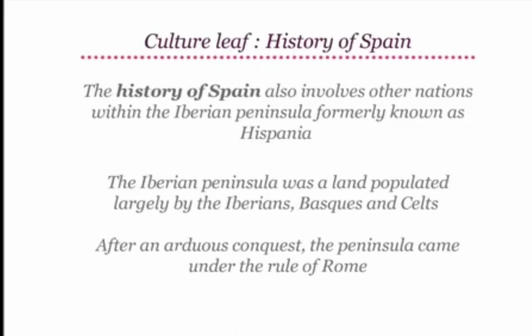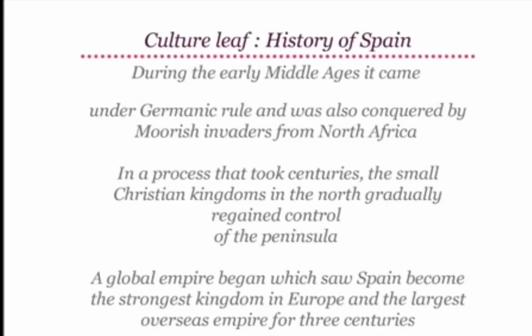During the early Middle Ages, it came under Germanic rule, and was also conquered by Moorish invaders from North Africa. In a process that took centuries, the small Christian kingdoms in the north gradually regained control of the peninsula. A global empire began which saw Spain become the strongest kingdom in Europe and the largest overseas empire for 3 centuries.